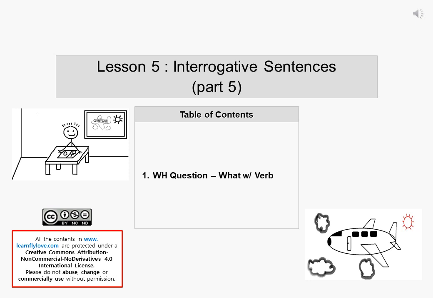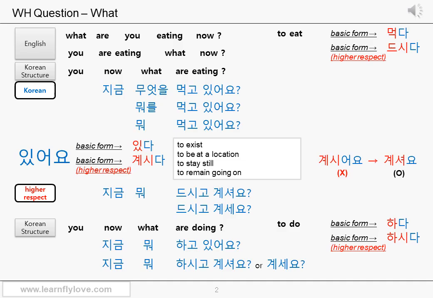안녕하세요. This is lesson 5 part 5. You're going to see the examples of question sentences using what with a verb predicate. Let's go. Let's make more questions using what.